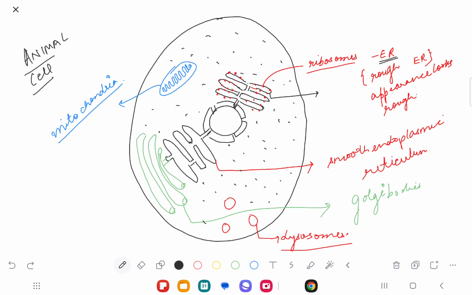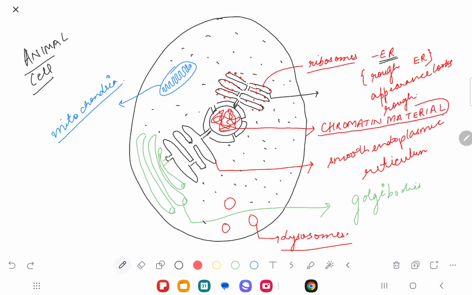Now just see. Let's come back to the main part. Inside the nucleus, there is this material, this liquid thread. This thread is called the chromatin material, and this is actually the cause of all the genes that we inherit from our parents. You understand?